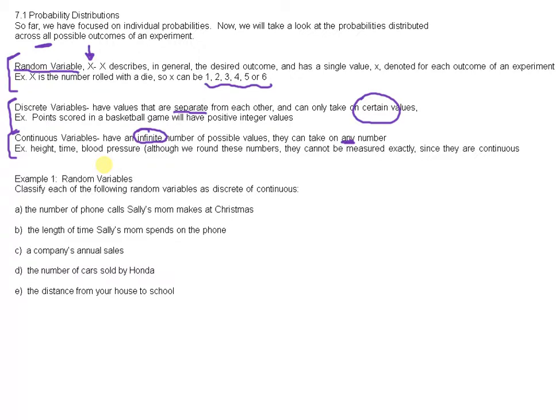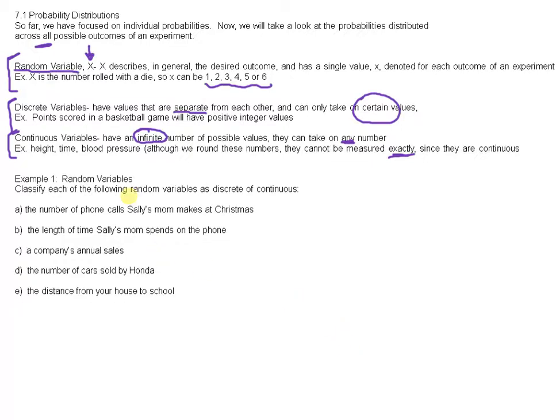Blood pressure. So all of these things we actually measure in discrete numbers. Like we measure and we round to maybe 2 decimals or round to the nearest inch, right? If we're measuring maybe height. But these things are actual measurements, okay? So we can't actually measure them exactly, okay? Since they are continuous.